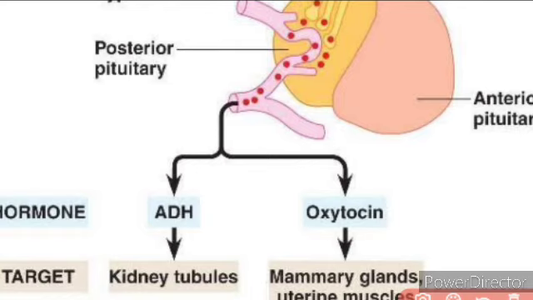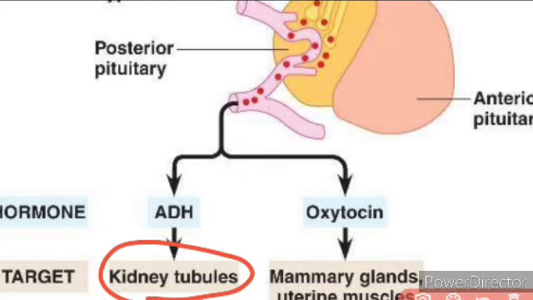Now if you see the target, it targets the kidney tubules. In kidney tubules, it increases the reabsorption of the water. Now in 9th standard, you would have learnt that in kidney, the reabsorption takes place. That is, all the nutrients, all the essential ingredients that are present are reabsorbed by the kidney tubules, isn't it? So this reduces the loss of water through urine, and it is called antidiuretic.